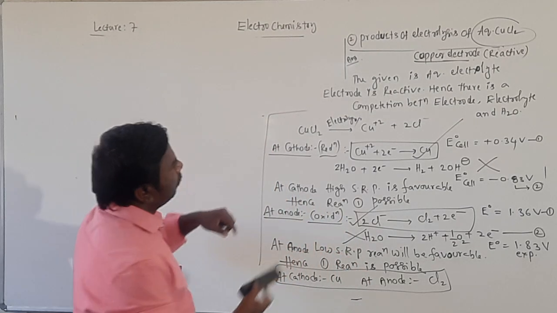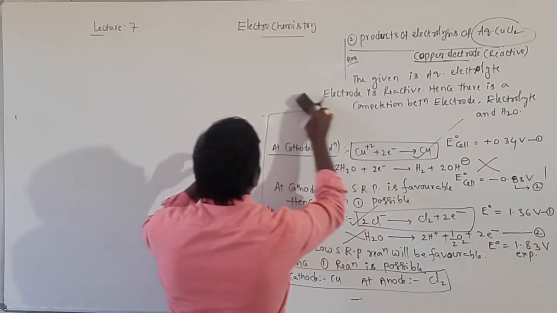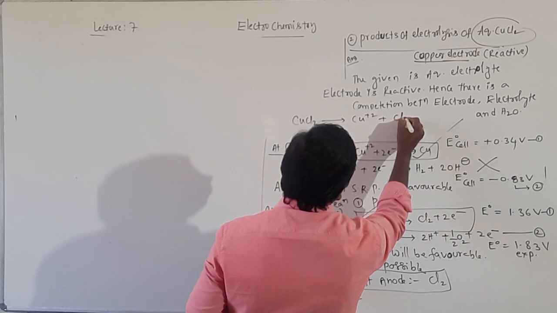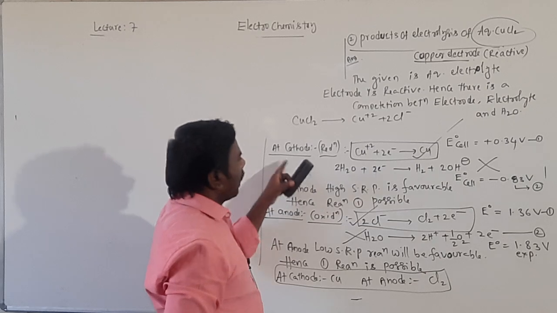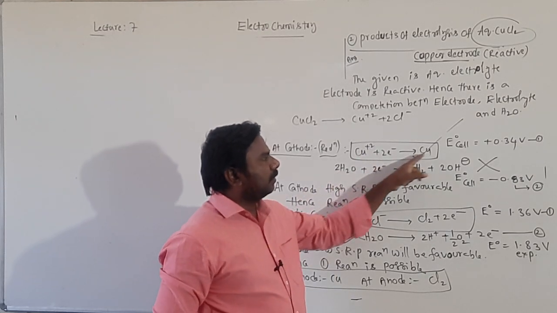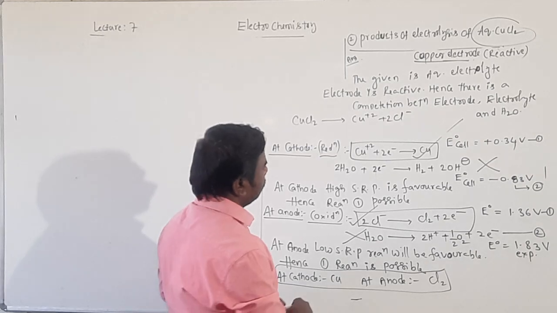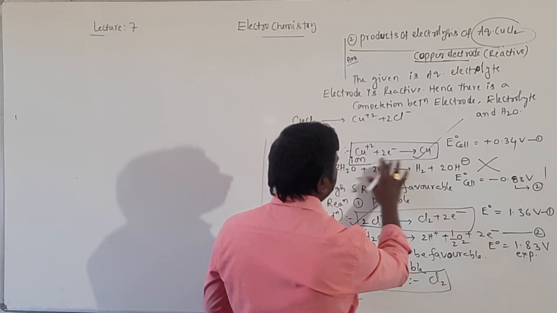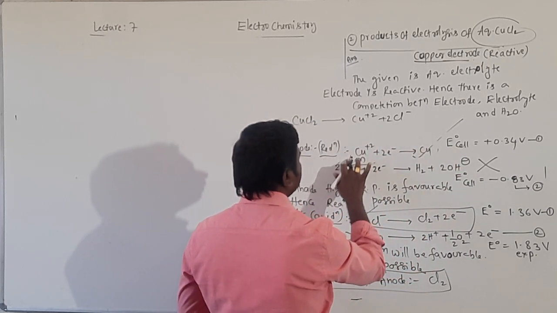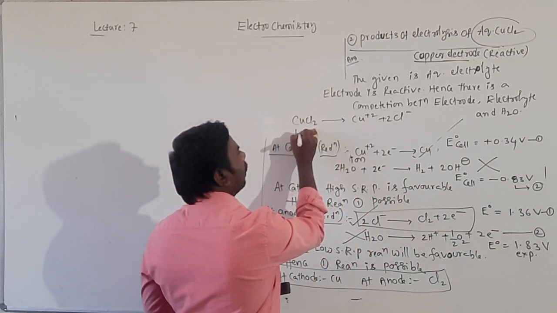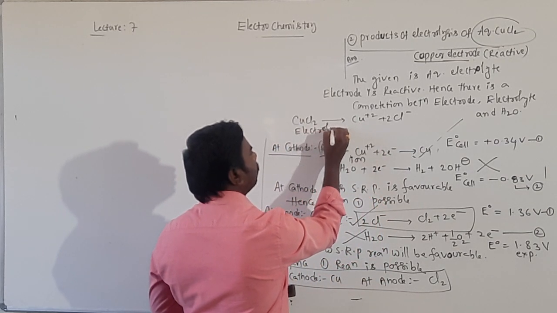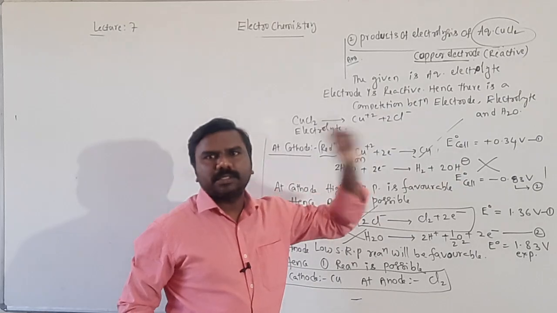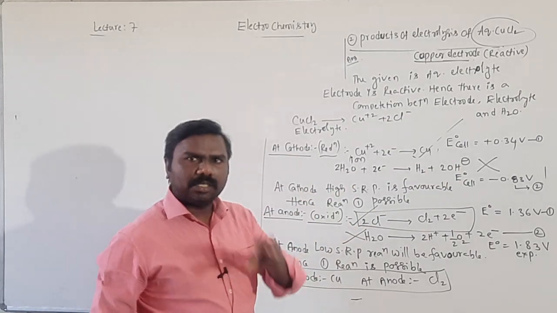Now, first one, the electrolysis reaction, it is common, students: CuCl2 gives rise to Cu plus 2 plus Cl minus. That's okay. At the cathode, Cu plus 2 gives rise to Cu. It is an ion, you observe clearly, the ion which is from the electrolyte. Next, water can undergo reduction at the cathode.